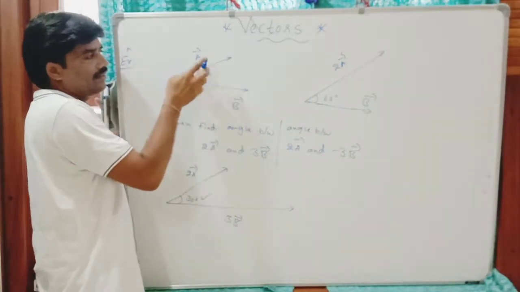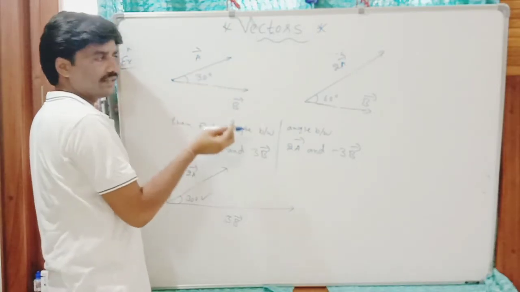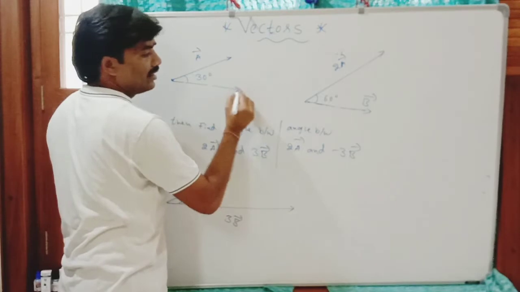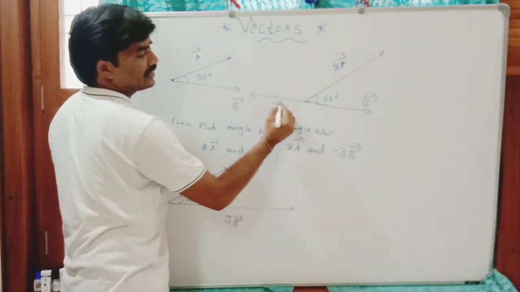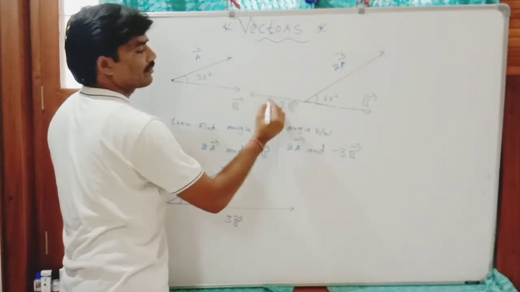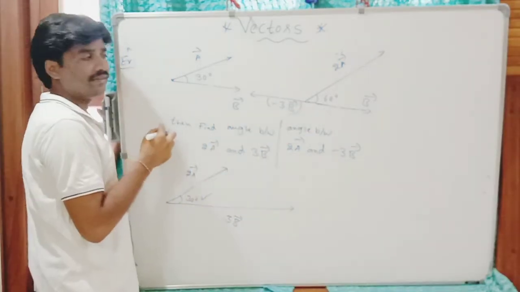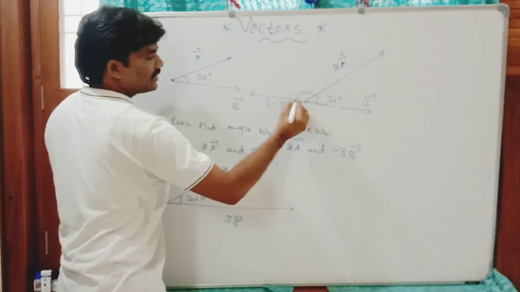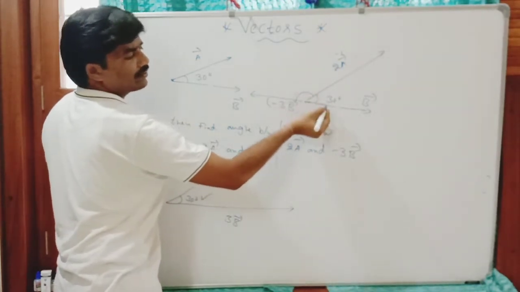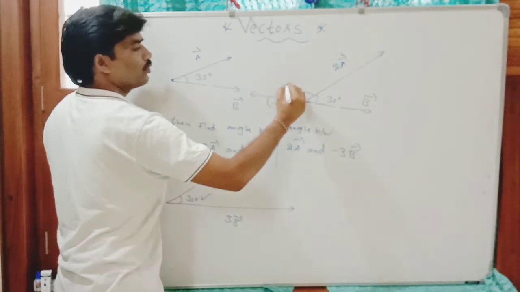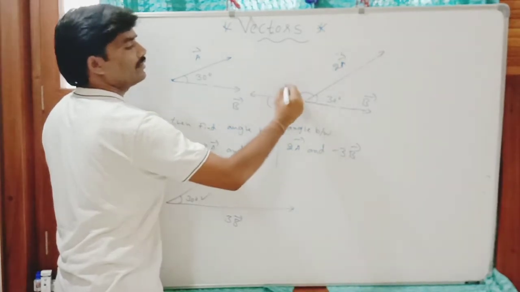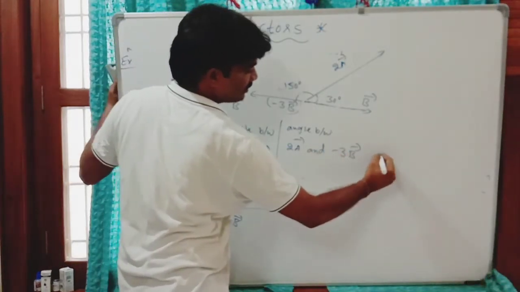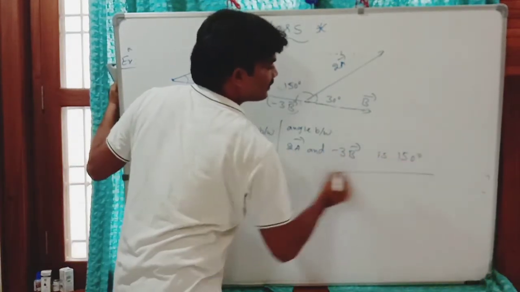A, 2A are in the same direction. Minus 3B is in opposite direction to B, but its length is 3 times of that. This is minus 3B. This angle is 30 degrees. Now this total angle is 180. So this is 180 minus 30, it gives 150 degrees. So angle between these two is 150 degrees.